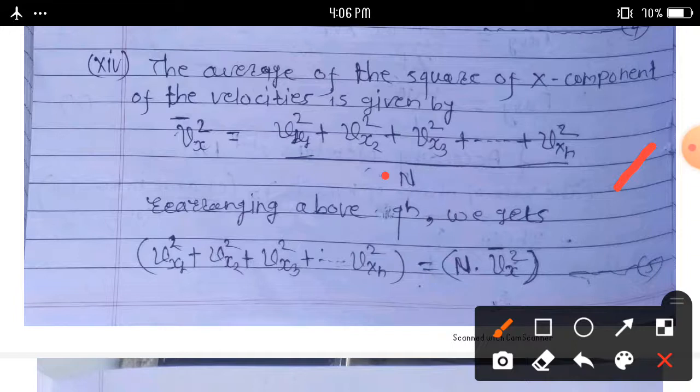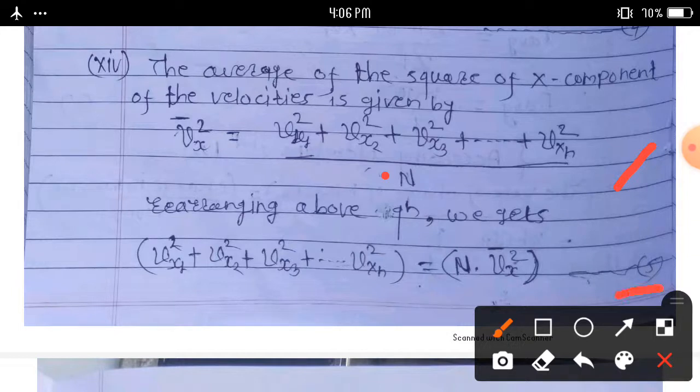Rearranging the above equation, we can write v_x1 square plus v_x2 square plus v_x3 square plus up to v_xn square is equal to n into v bar x square.